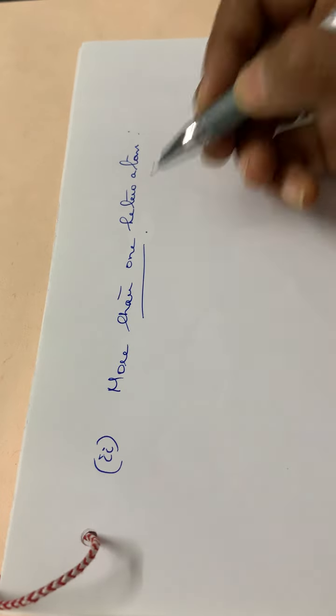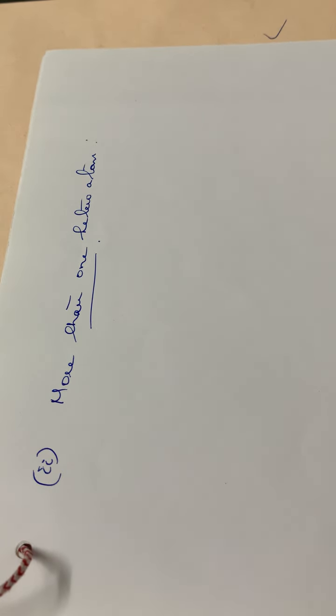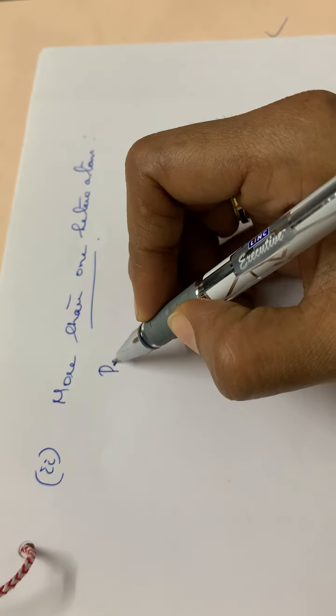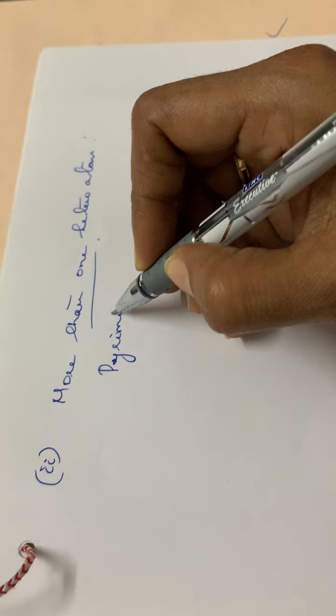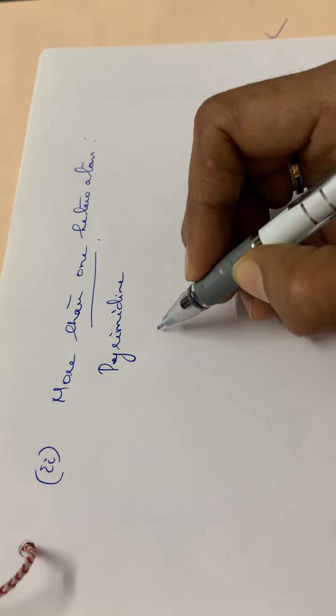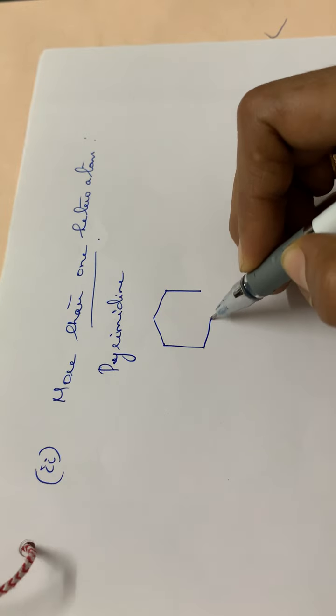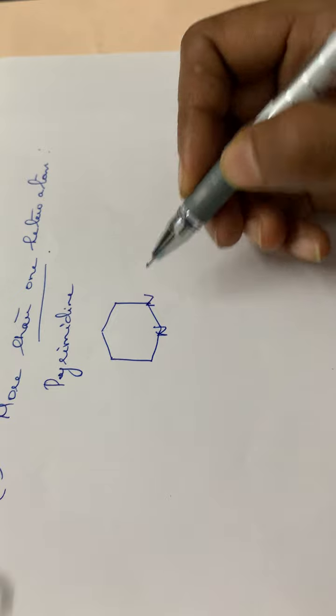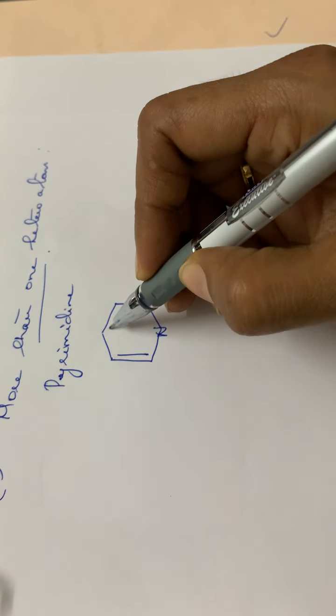Compounds with more than 1 heteroatom. Here are examples of some such compounds. The first example is pyrimidine. Pyrimidine means it will be having 2 nitrogen atoms. Okay, a 6-membered ring, with 2 nitrogen atoms and also alternate double bonds.